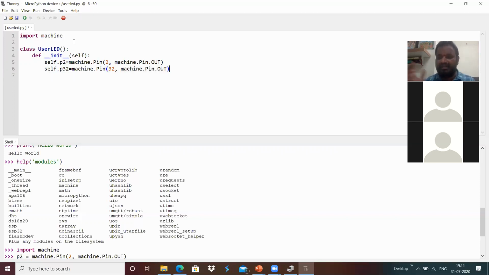I just configured the constructor with the initialization of the pins.